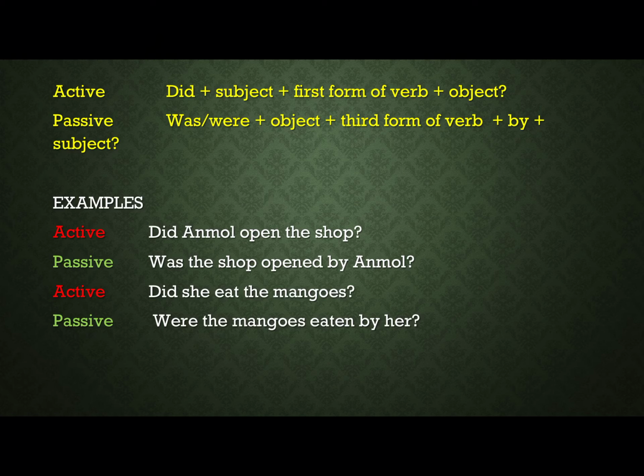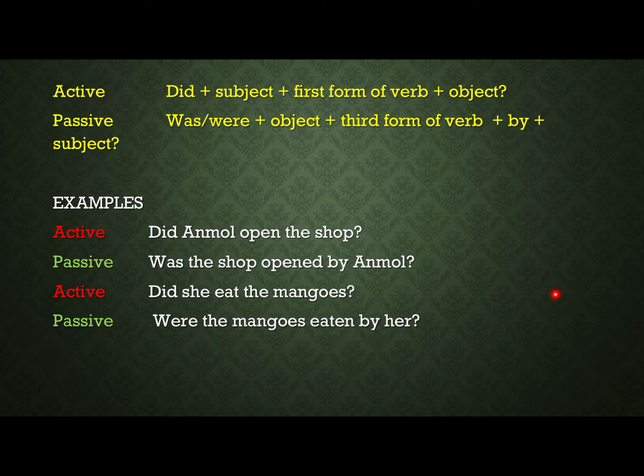I want you to be aware of the third form of a few important words. What is the third form of has, have? First form of has, have is has, have, second form is had, and the third form is again had.